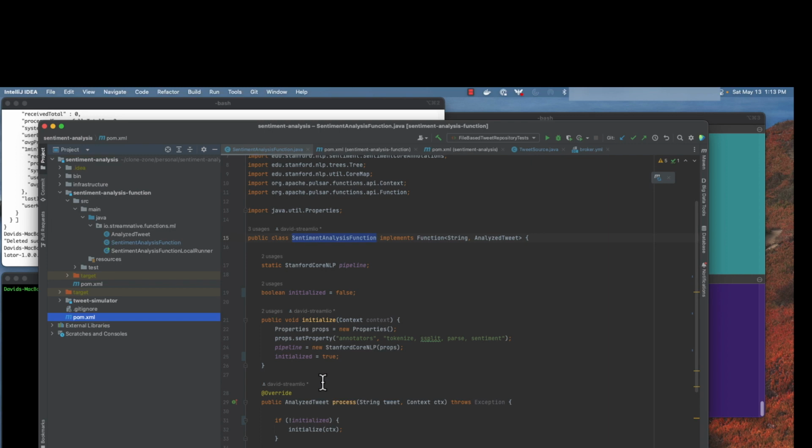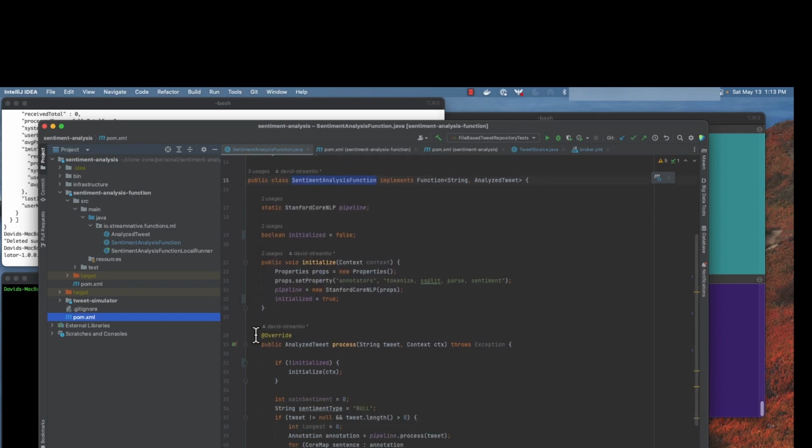The only method defined in this interface is the one called process, found here, and we mark it with the Override annotation. To note is that we're going to return a type of AnalyzedTweet, which is what is specified as the output type in the function, and these must match.